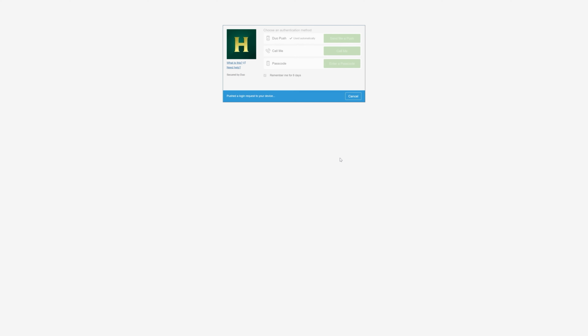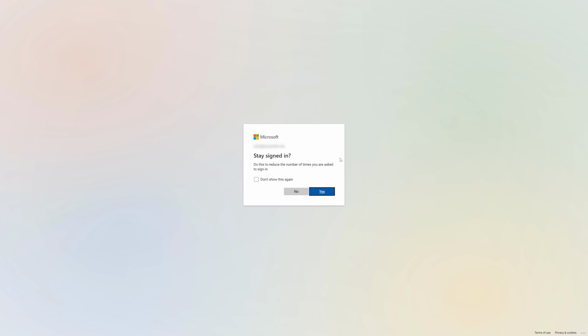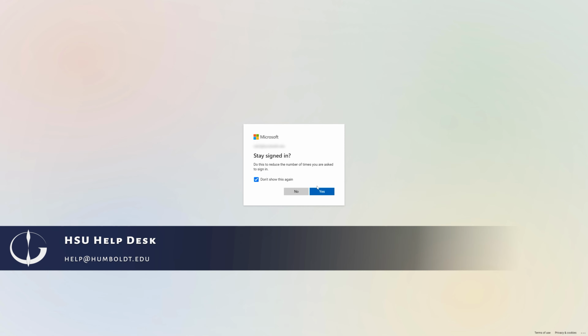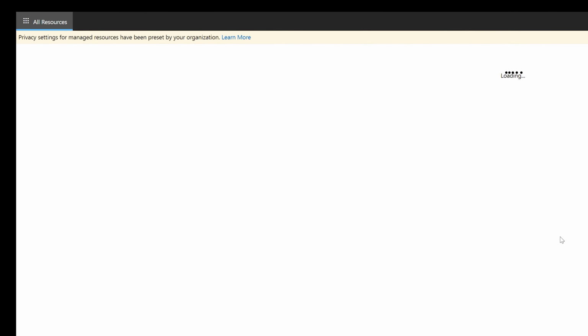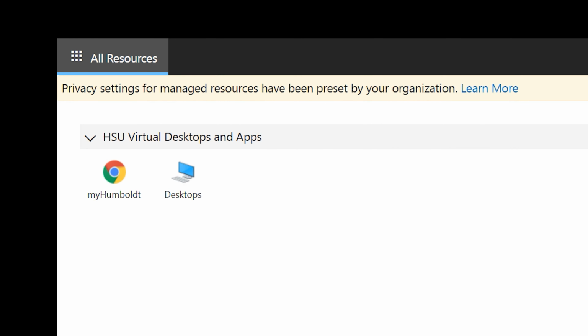You'll need to sign in with your HSU Gmail and password, and you may need to verify. If you're having trouble logging into VLab, you should start a help ticket with the HSU Help Desk. You can do that by emailing help@humboldt.edu, and they should get you sorted out. Once you're in VLab, click the desktop icon.